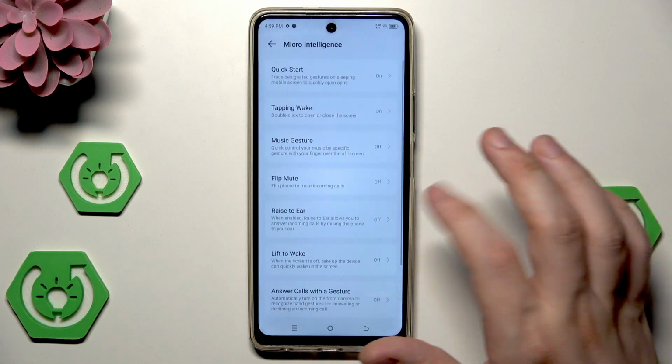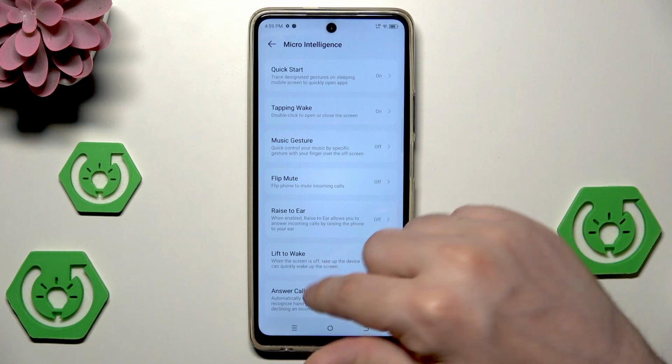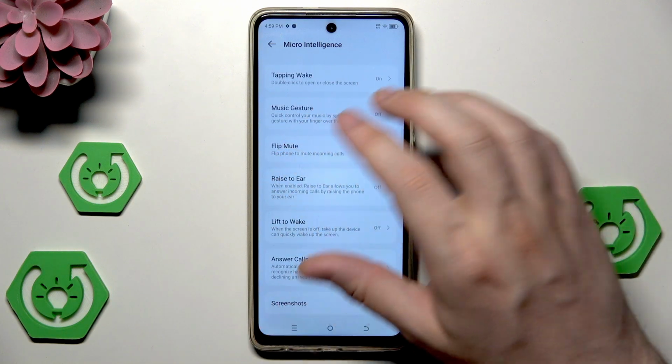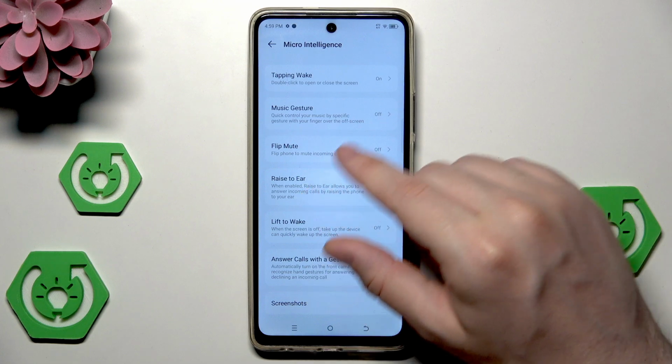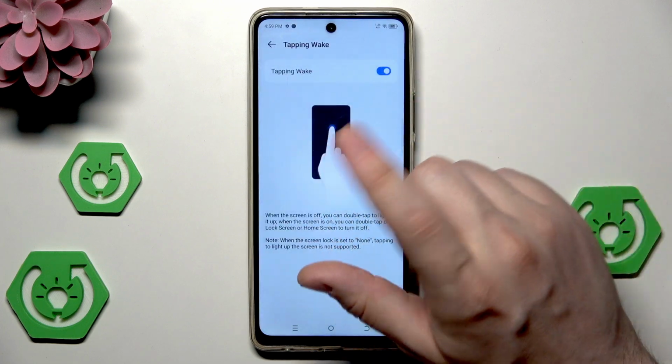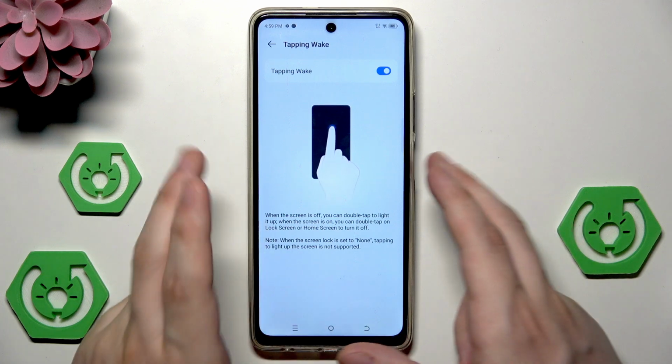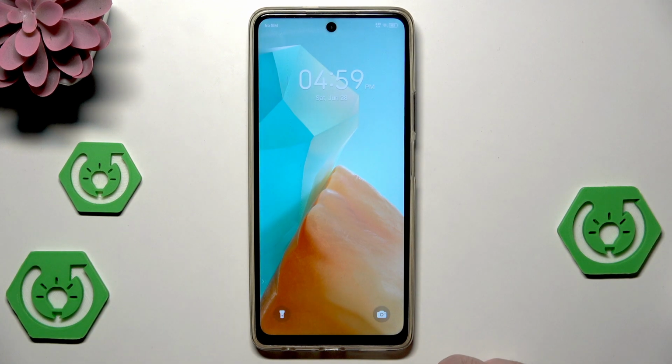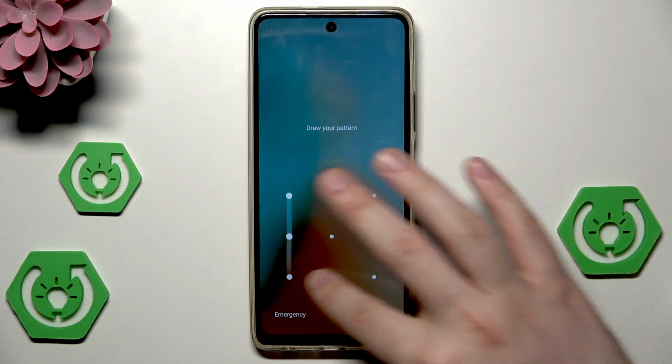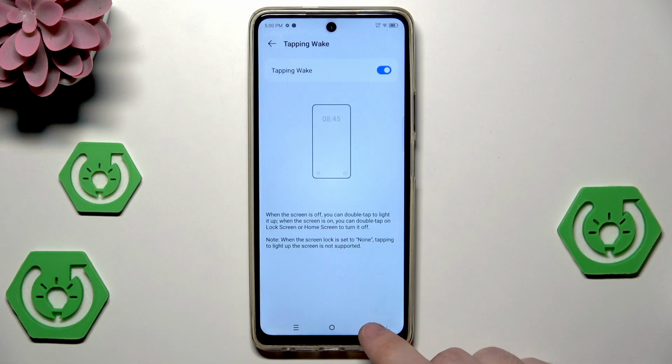And we also have the micro intelligence. We have this list of the features. Let me show you all of them. We have the tapping wake. So now when I double tap, the screen should wake. So let's try it. Just like that. Now you can see that the screen woke.